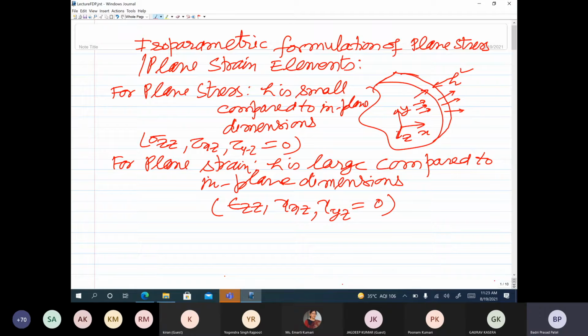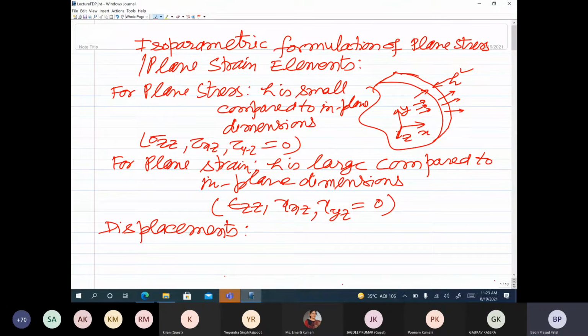Now, having defined what a plane stress problem and a plane strain problem are, let me give you some basic concepts involving the finite element formulation of these. First is displacement. I presume that you know some basic concepts of solid mechanics, and you have already done many lectures in FEM.